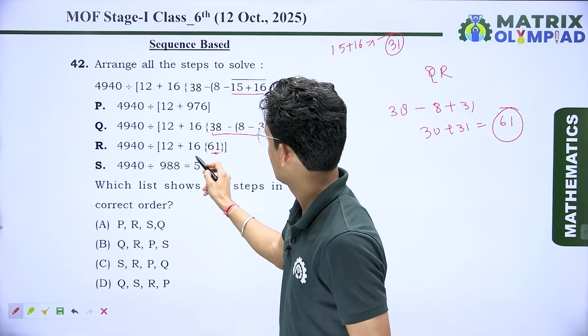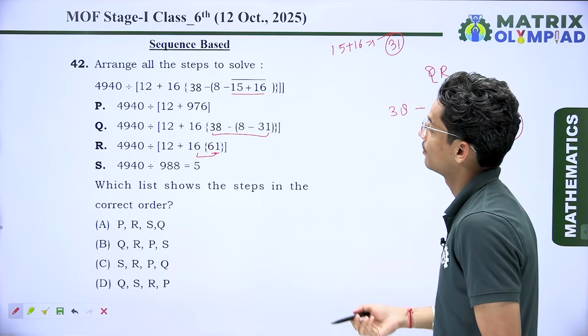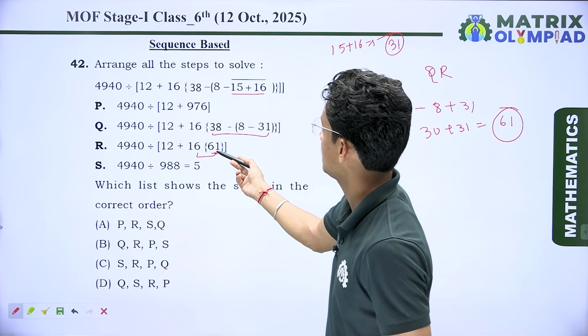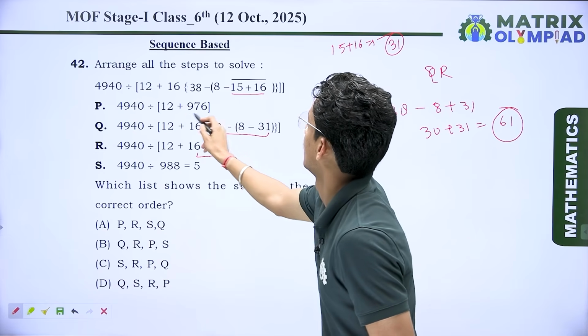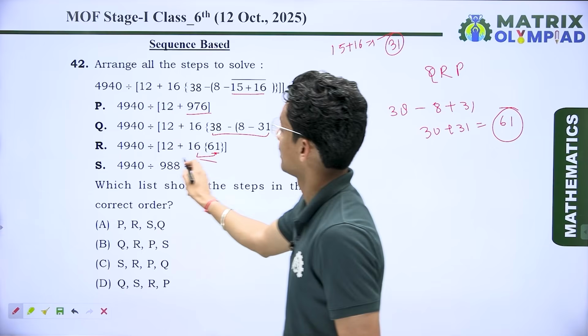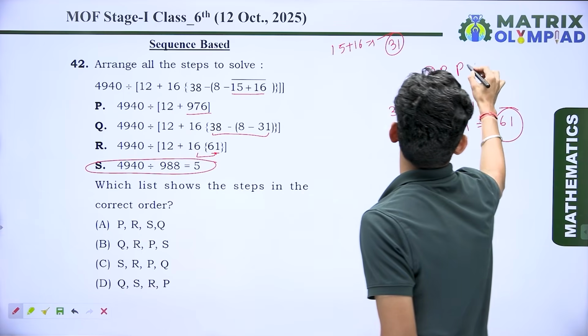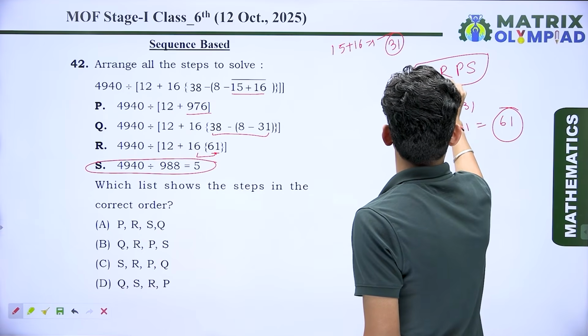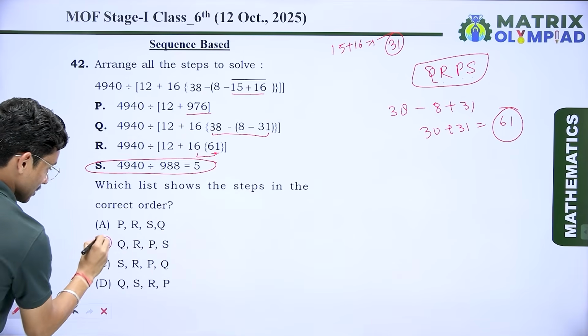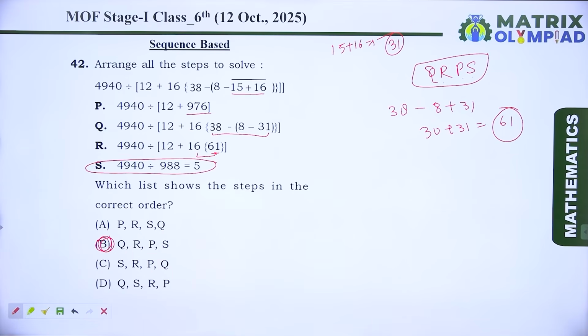After multiplying this number by this number, we get 976. It means after that we take P, and the last step we take is S. So the correct sequence is QRPS. So QRPS means option number B is the correct answer.